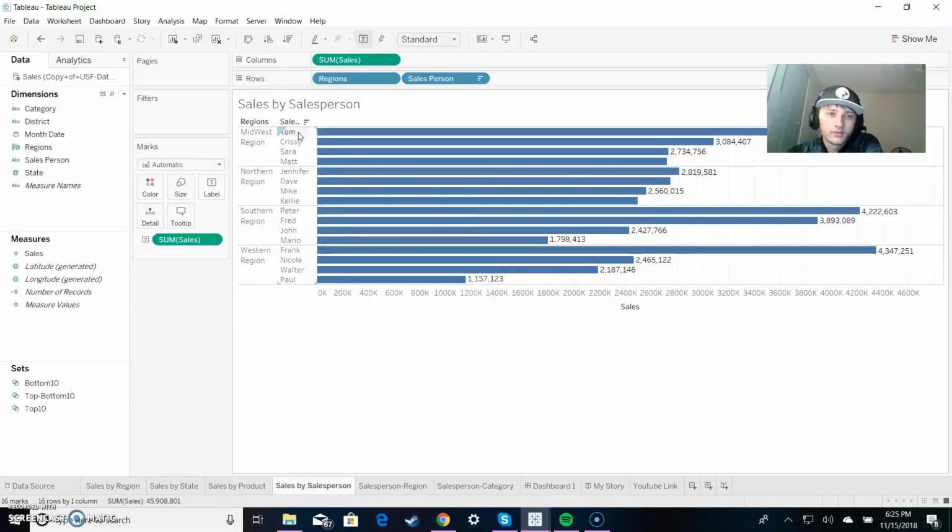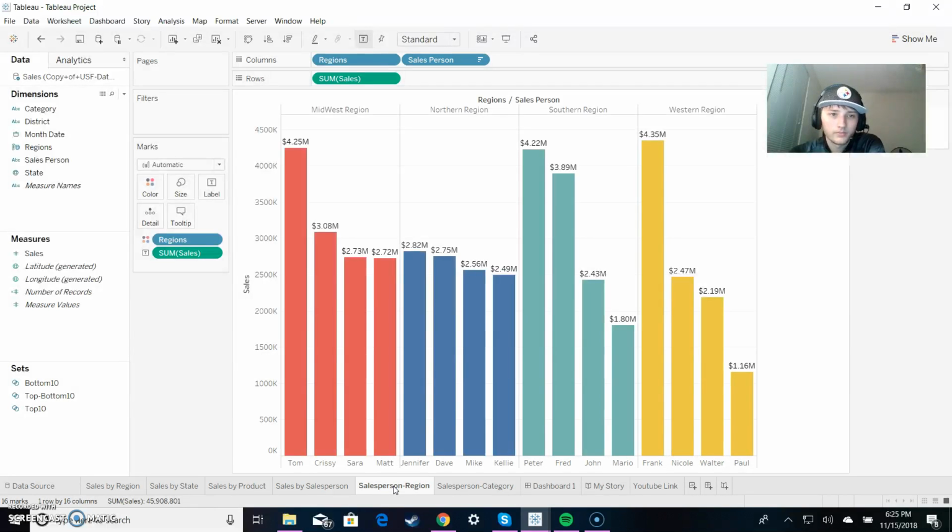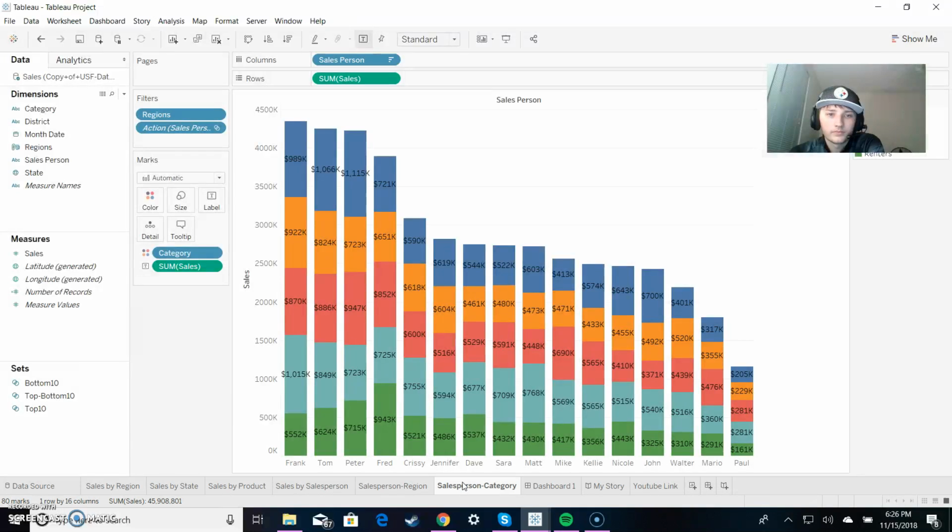And then for the sales per person, we have it for region, and then who sold the most to who sold the least. And now it's color coded to which region did what, and then the total they sold.